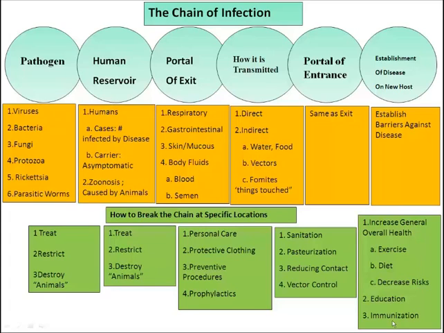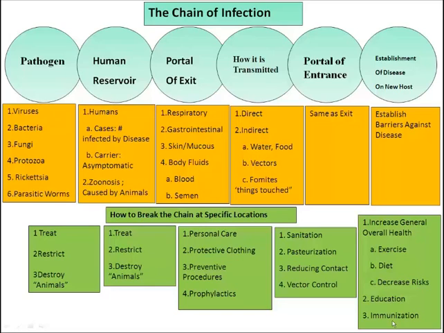Is it transmitted indirectly by water or food or some other form of vector, say a mosquito or a tick or a flea, or a fomite, things that touch, such as furniture and stuff of this nature? And then we look at the portal of entry. Usually the portal of entry is very similar to the portal of exit. It'll be one of those four categories that it's going to be able to enter the body. The same way it exited, it's going to have to get in one of those ways.